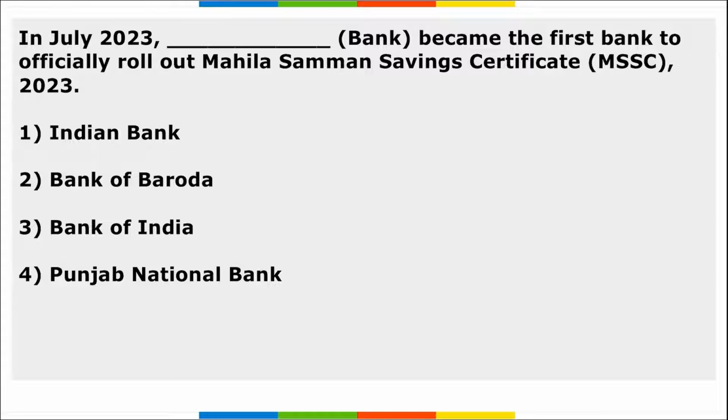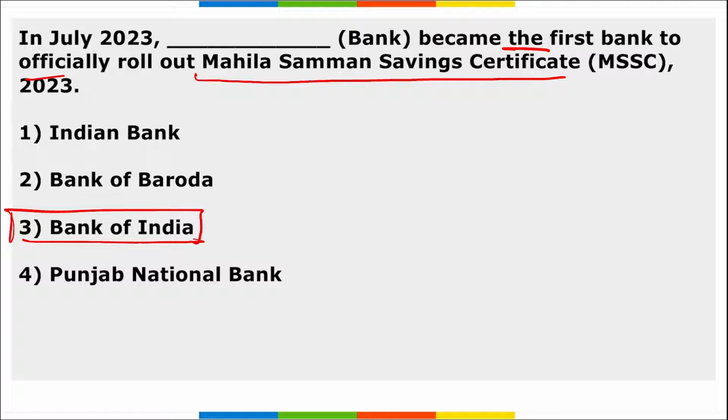Next, which bank became the first bank to officially roll out the Mahila Samman Saving Certificate? It is Bank of India. Correct? And remember, it has rolled out this scheme at all its branches.